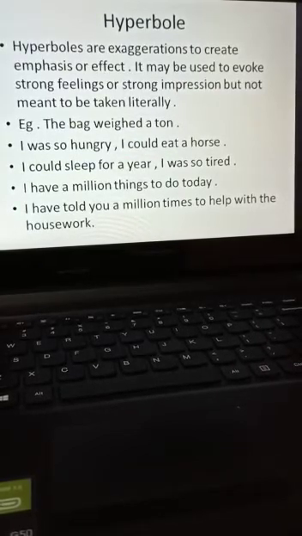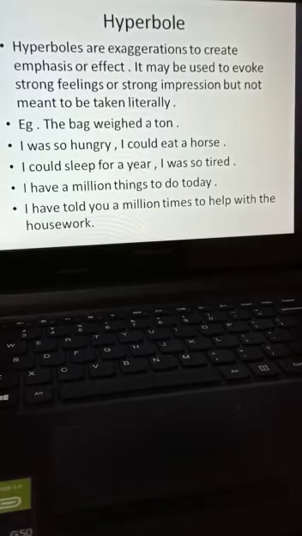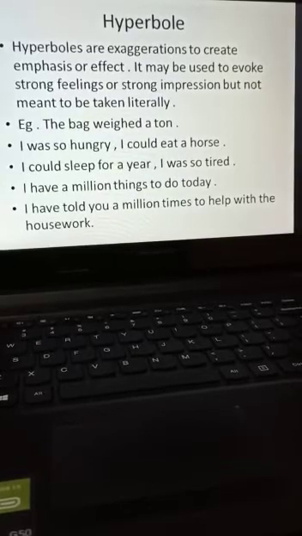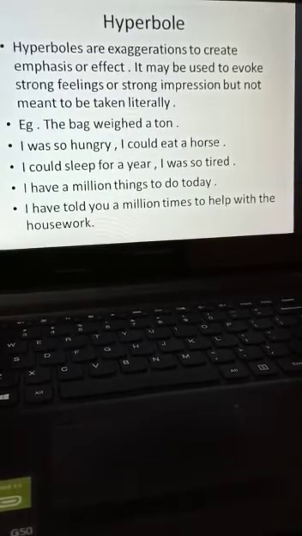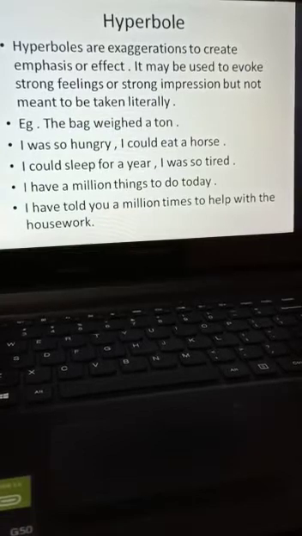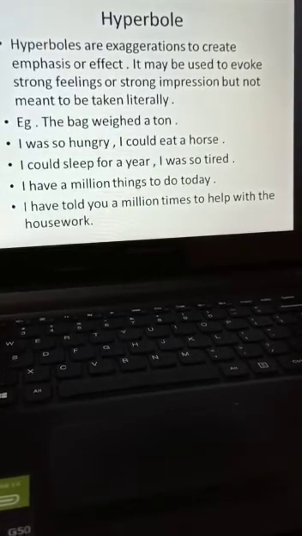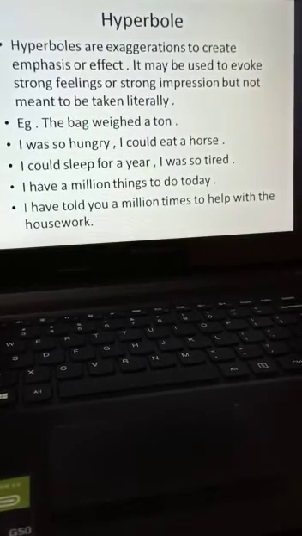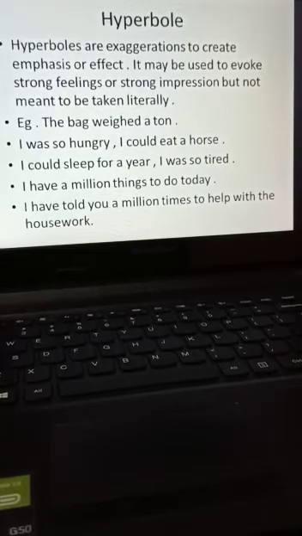Now see the example here. The bag weighed a ton. Now ton we generally use for heavy, it is a unit for heavy measurements. I was so hungry I could eat a horse. Can you imagine? Can anybody eat a horse? No. I could sleep for a year. I was so tired. Can you sleep for one whole year?